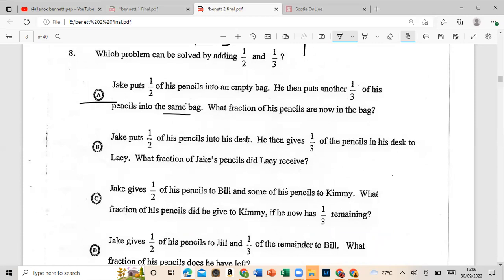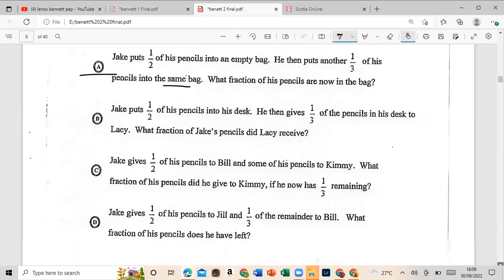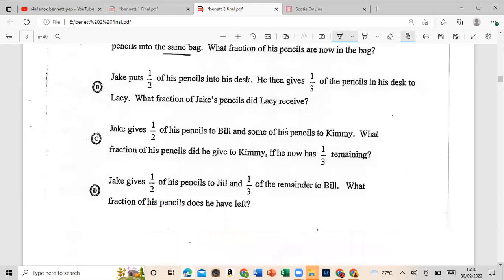C says Jake gave half of his pencils to Bill and some of his pencils to Kim. What fraction of the pencils did he receive? If we know Bill got 1/3, no, we don't know how many he gave Kimmy, so that would not give us the answer. If he didn't give Kimmy any, then we could have had that.